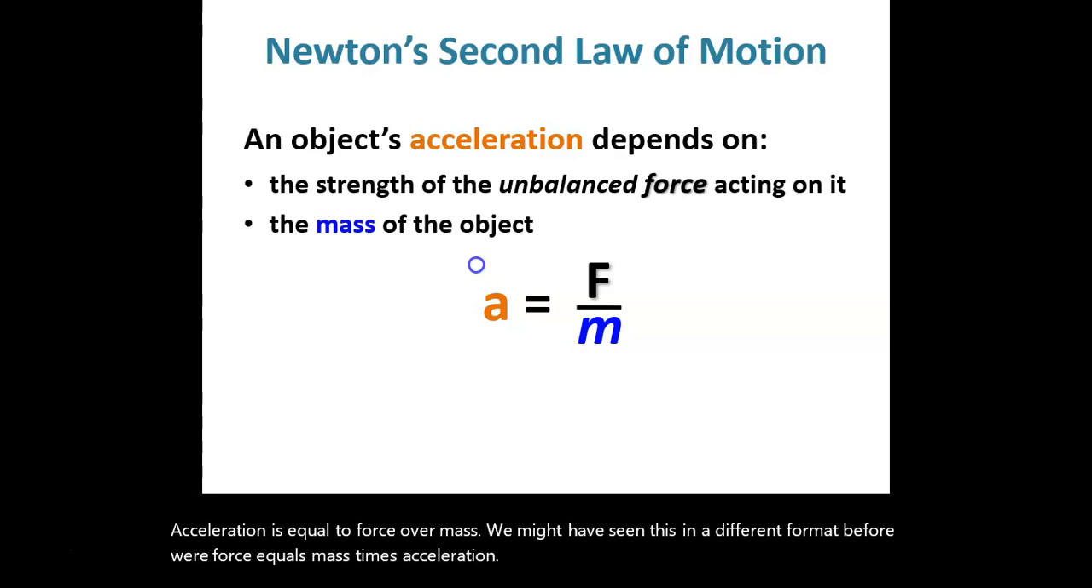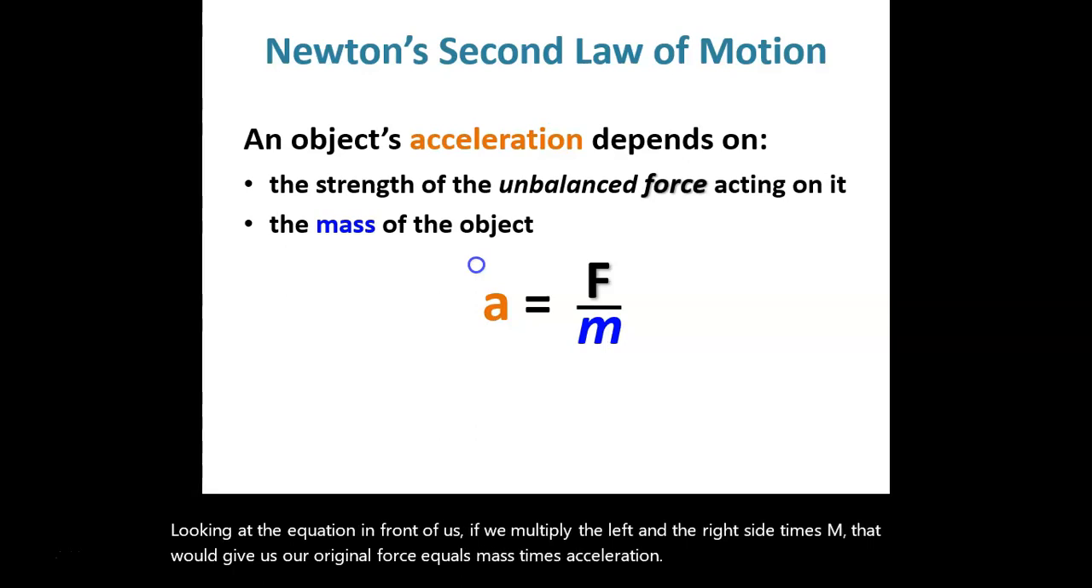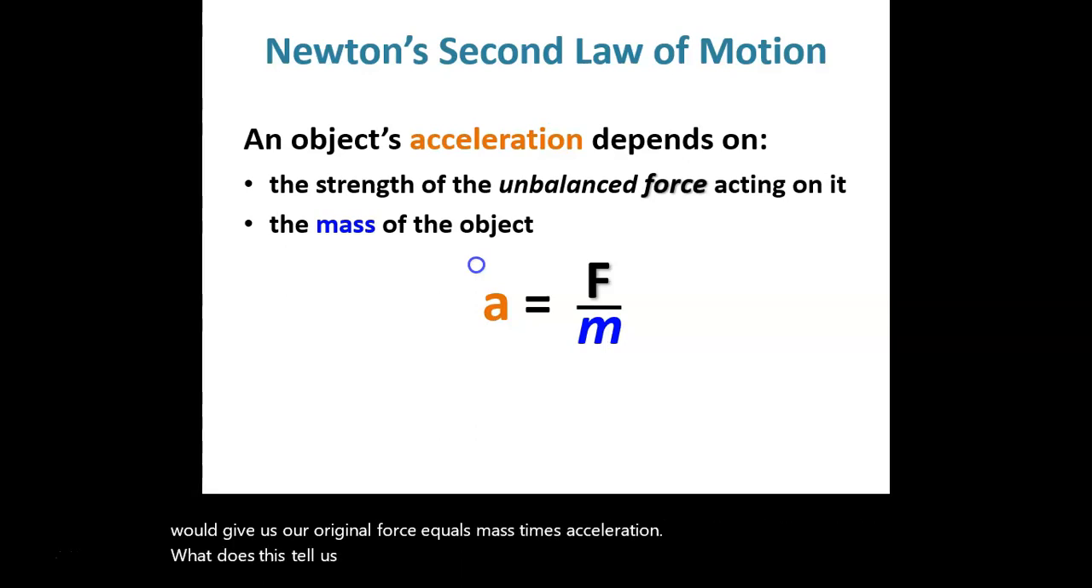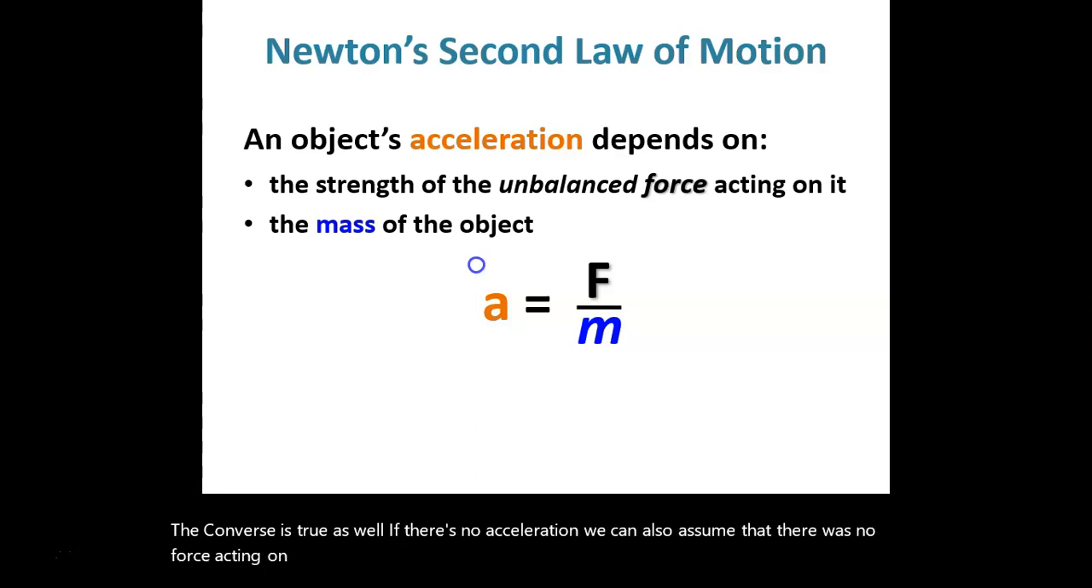Looking at the equation in front of us, if we multiply the left and the right side times m, that would give us our original force equals mass times acceleration. What does this tell us about Newton's second law? If there's no force applied, there will be no acceleration. The converse is true as well. If there's no acceleration, we can also assume that there was no force acting on the object.